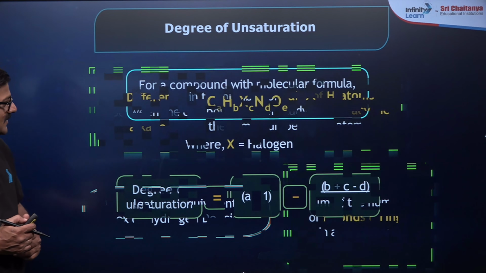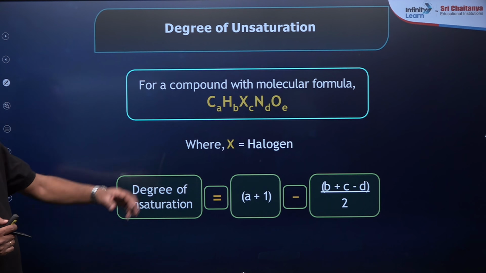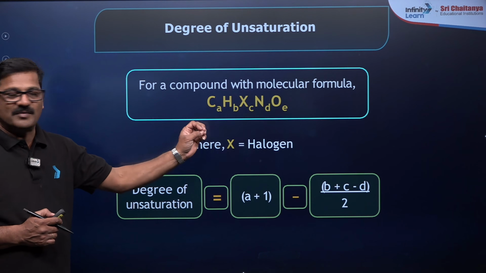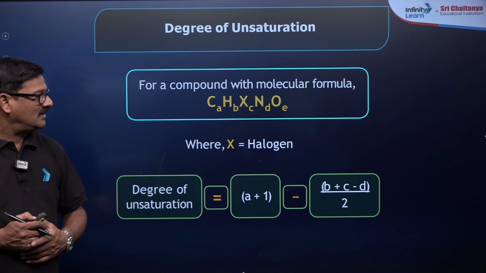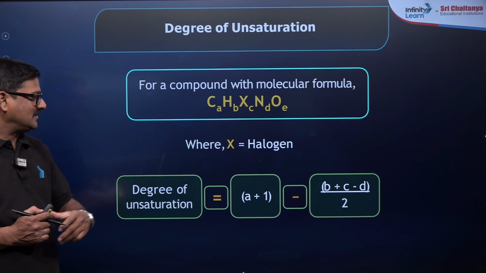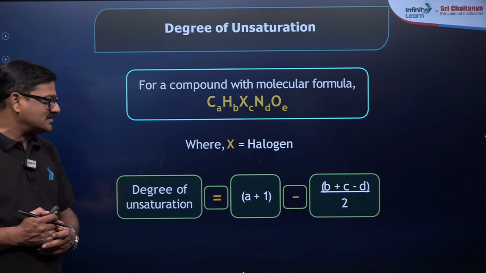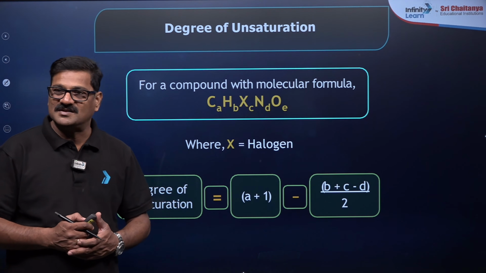So you can say it is a formula. Suppose the formula is CaHbXcNdOe, where X is a halogen, N is nitrogen, and O is oxygen. Degree of unsaturation is equal to a plus 1 minus (b plus c minus d) by 2.